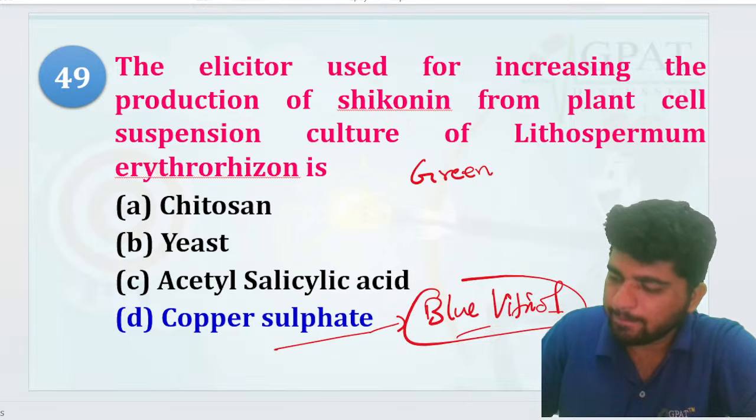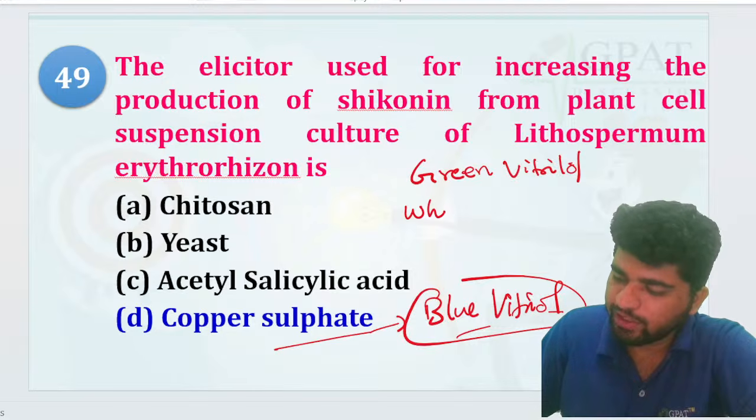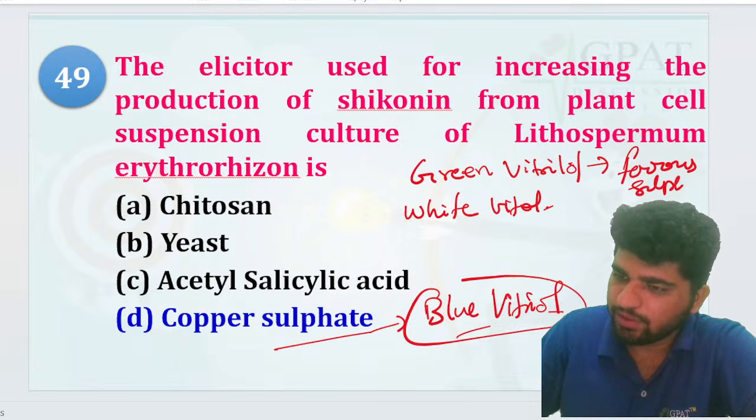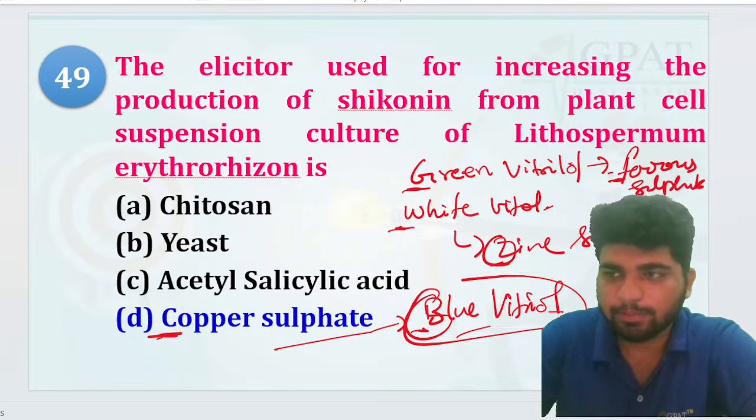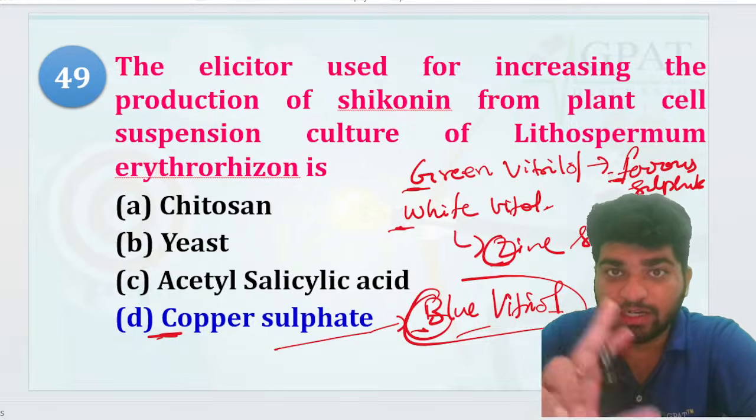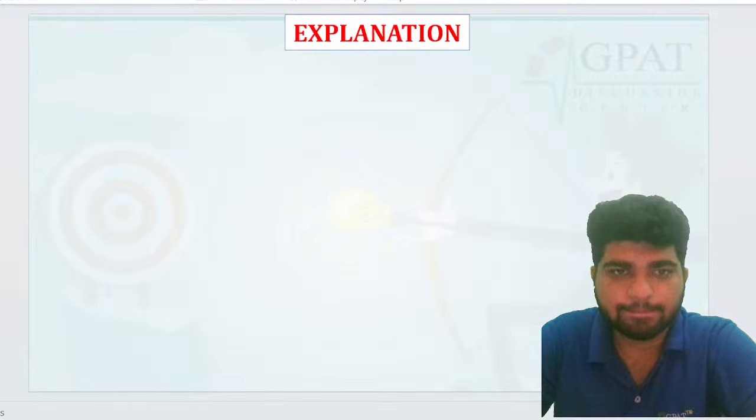Green vitriol is what? Green vitriol and white vitriol. Ferrous sulfate is known as your green vitriol, right? And white vitriol is your zinc sulfate. This is important. Copper goes with the letter B, right? Green goes with the letter F, white goes with the letter zinc, Z, right? So this is important, you have to remember the matching letter.